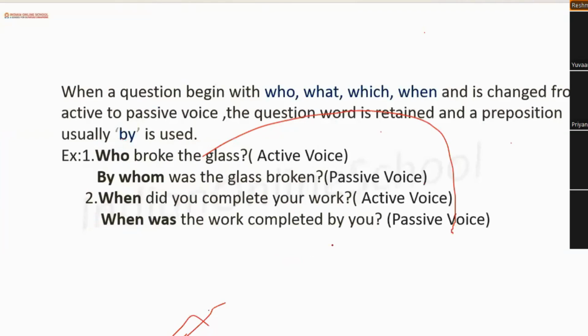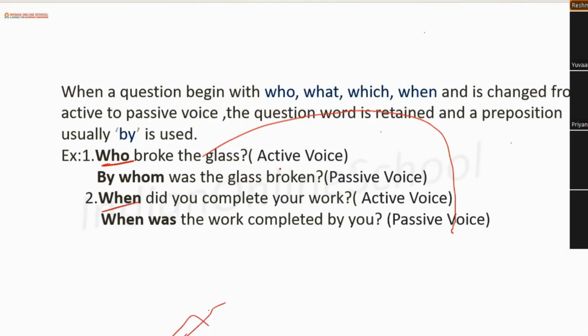Okay. For the who and when versions of the sentences, we will just add by whom if it is a person. If it is when, it will be like when was the work completed by you, when did you complete your homework, when was the work completed by you.